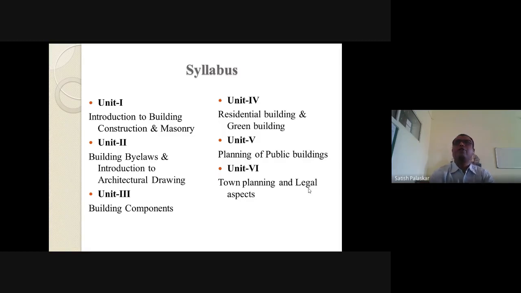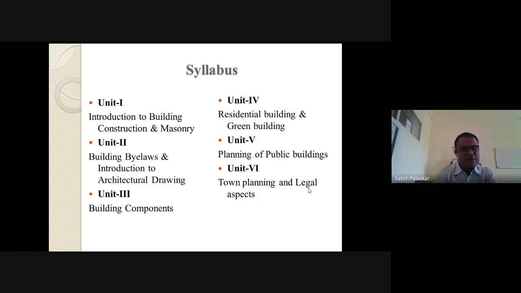Then in unit number 4, residential building and green building, that part is there. As I told you, in unit number 1 we are going to see the different types of buildings as per the National Building Code. There the residential building will come, but only how buildings are classified. When we go for unit number 4, details will be given for the residential building. Actually, it is the first type, type A, as per the National Building Code. We are going to study that in detail.